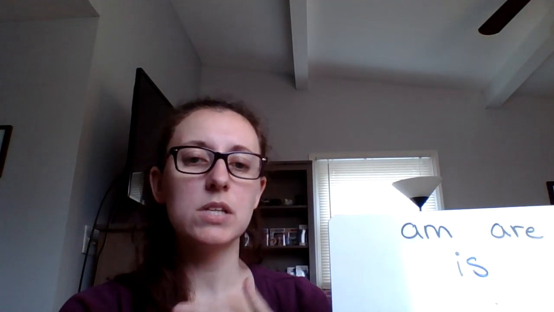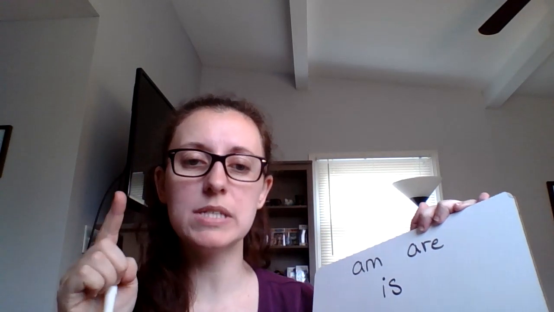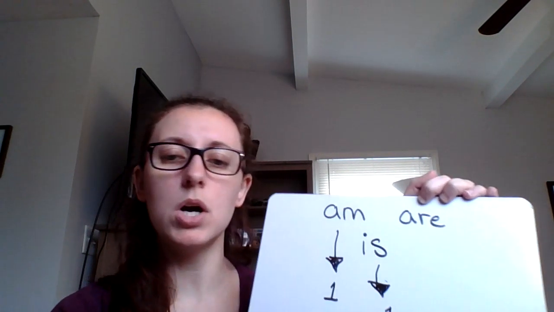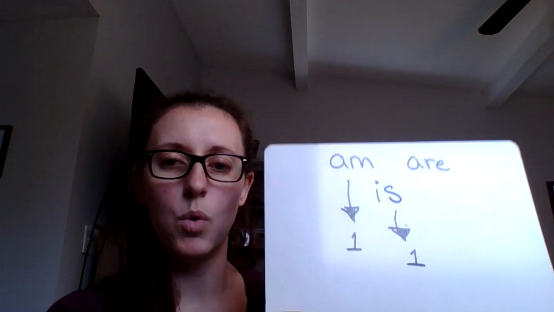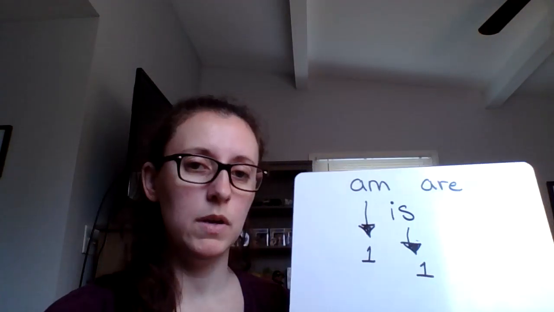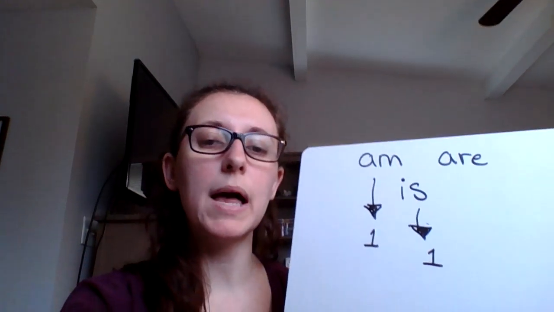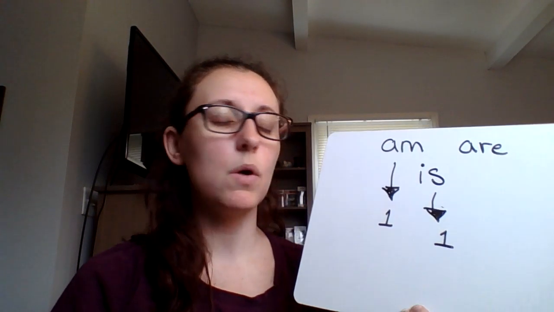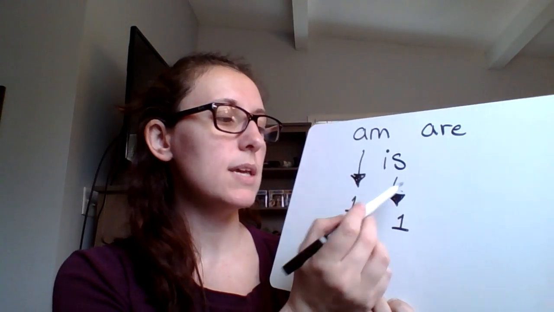When we have the word am, that would always be with the word I. So, I am. If you're just saying I, then that is one, so am would be one. Is is also one. It wouldn't make sense to say the dogs is brown, because the dogs is more than one, and is would imply you're only talking about one dog.